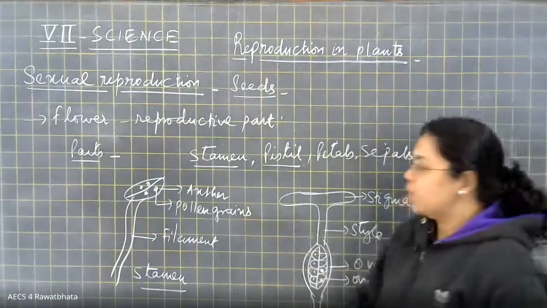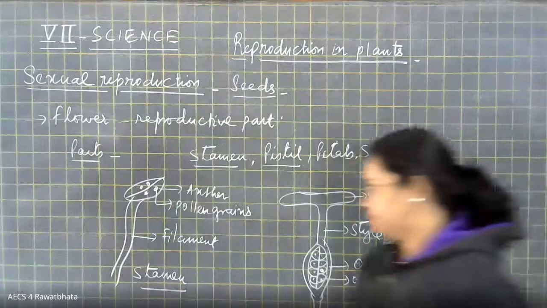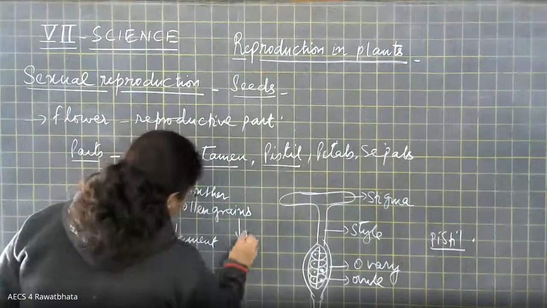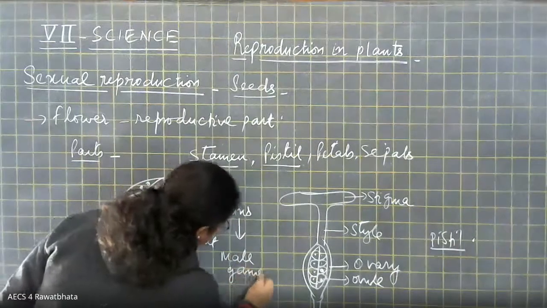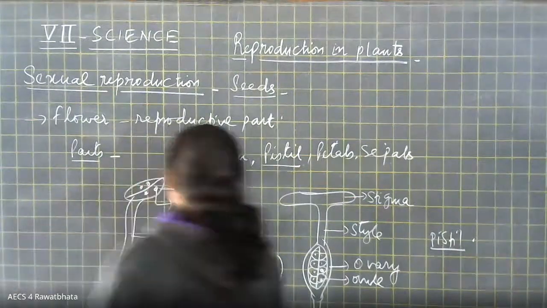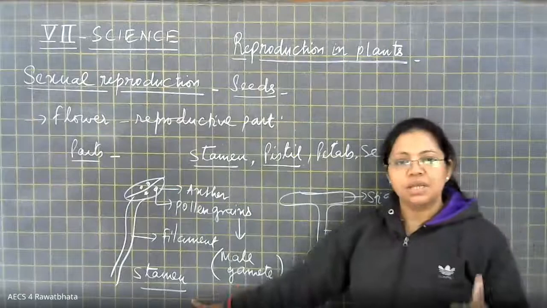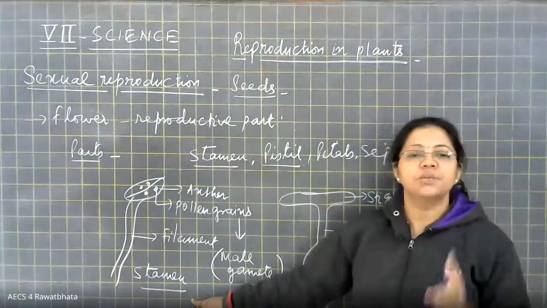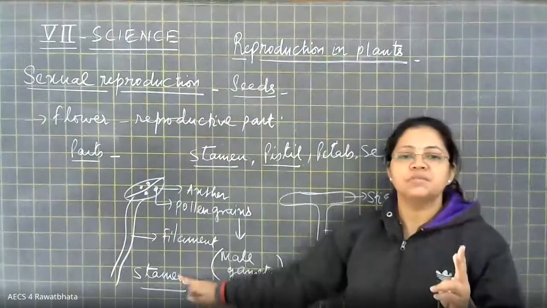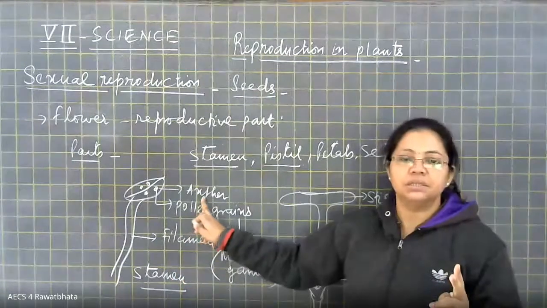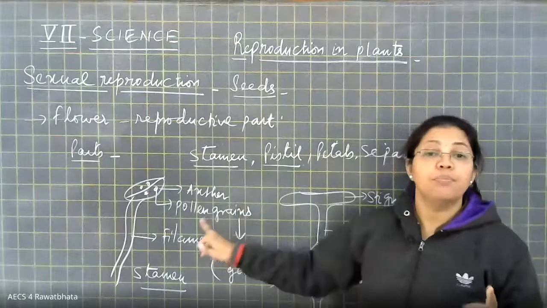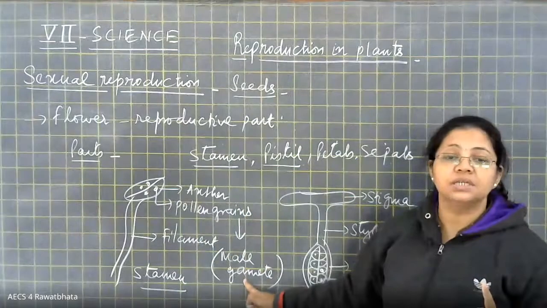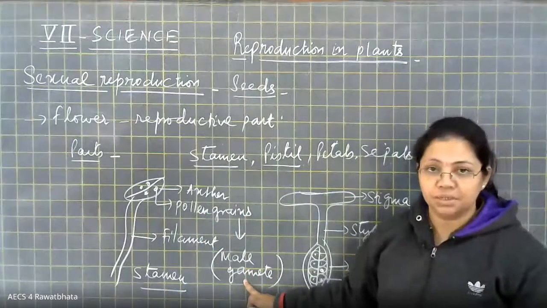Now these pollen grains in turn contain the male gamete. This you have to remember: stamen is the male part. It is made up of two subparts, filament and anther. Inside anther, what are present? Pollen grains. And pollen grains in turn contain the male gamete, right?